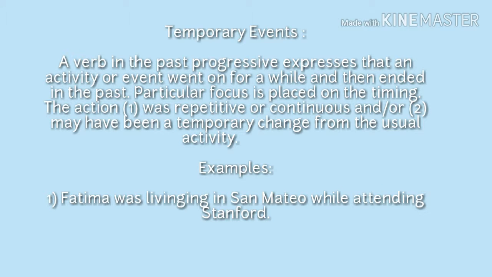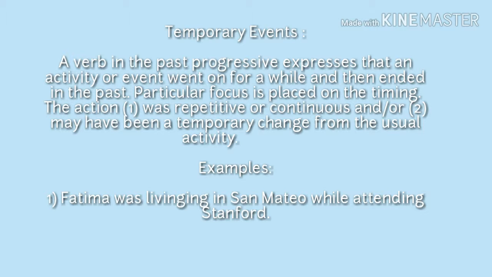This tense focuses on temporary activity or events which start and stop within a short period of time. Especially we have to focus on the timings of the action, whether ongoing or repetitive, and the activity which is going on, and if there is a temporary change on it. So for that we are going to use past progressive tense. Alright.